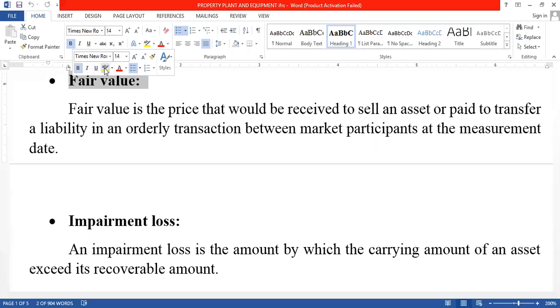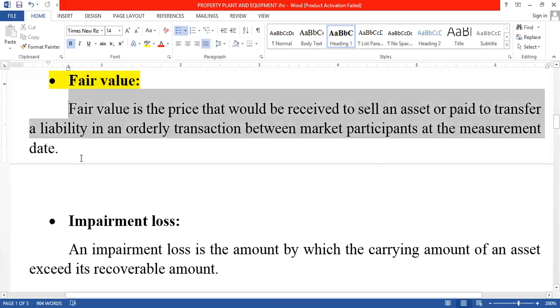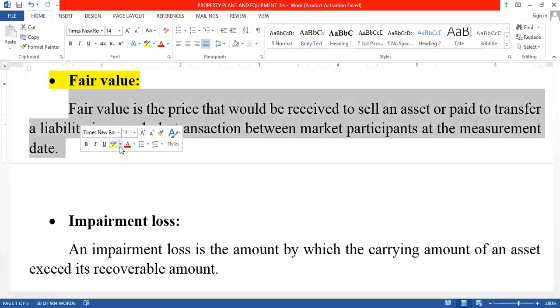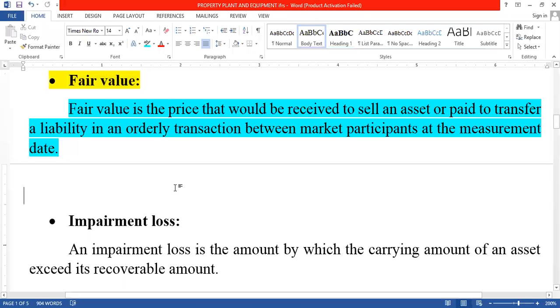Now we are discussing fair value. What is meant by fair value? Why do we need this term? It is very essential to study, because in problems they give the fair value of the machinery, the fair value of the land, the fair value of the building. For a lump sum amount, the fair value of the building is 20 lakhs.